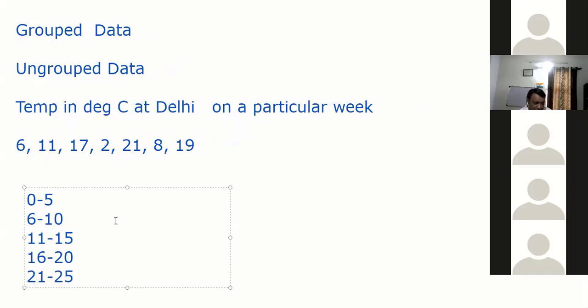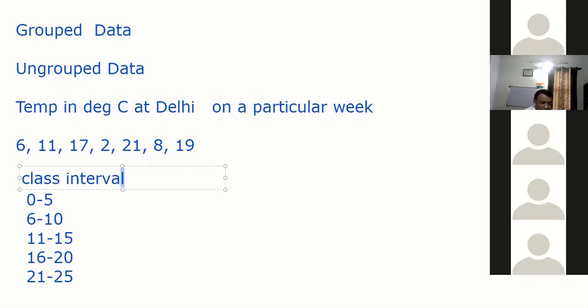Because my lowest is 2 and highest is 21, I can make this kind of group. It's my own choice, guys. I'll explain what tally is also here. When you group data and form different groups, that is known as class interval.